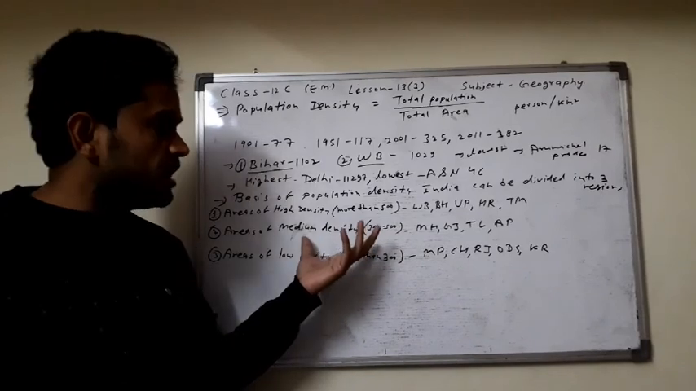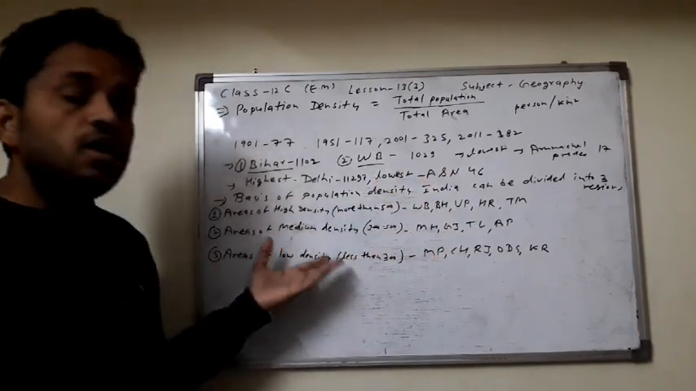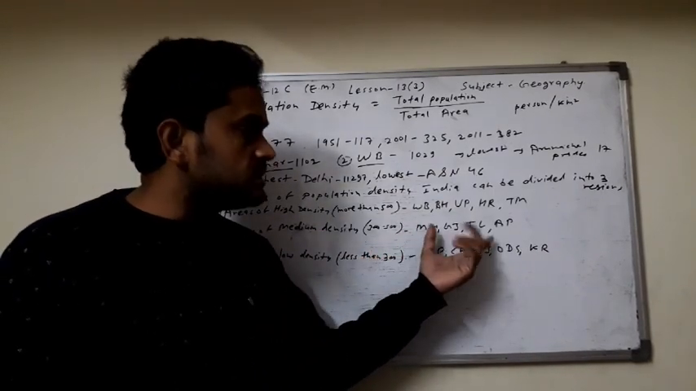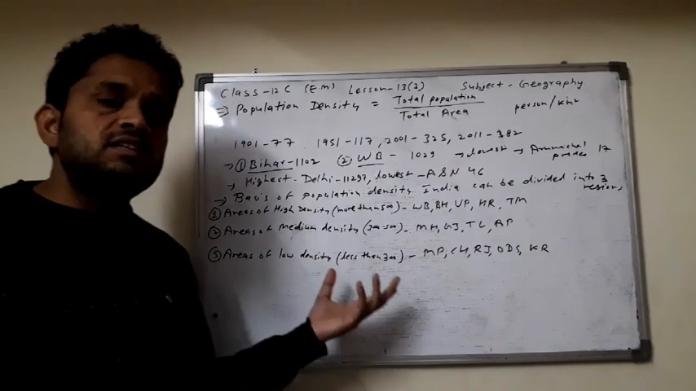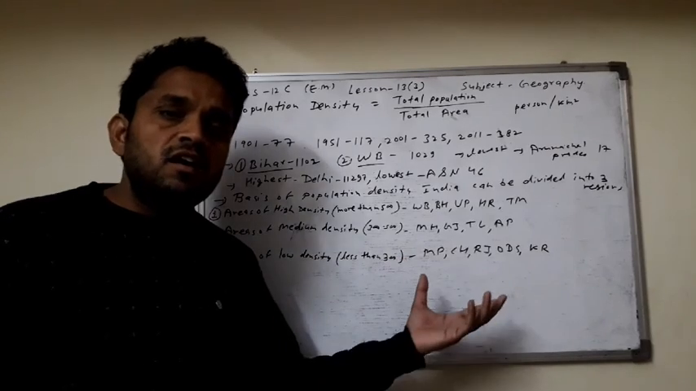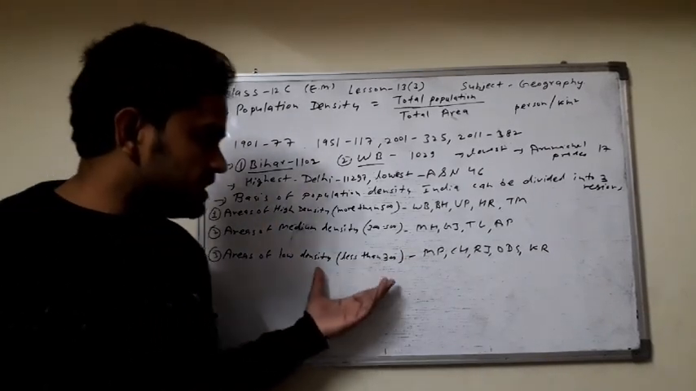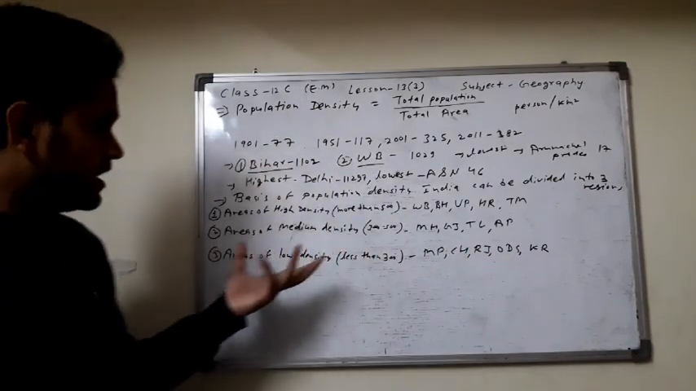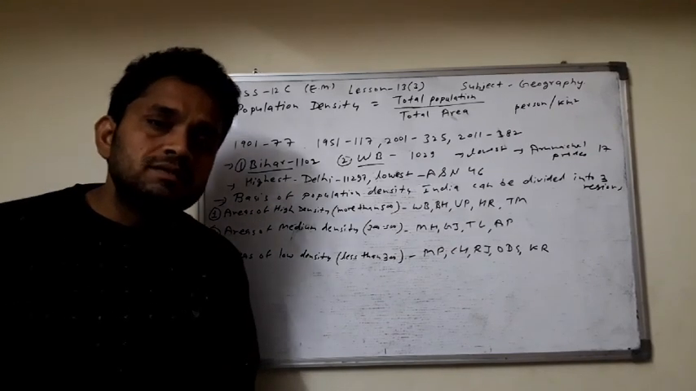And areas of medium density, approximately 300 to 500 per square kilometer, include states like Maharashtra, Gujarat, Telangana and Andhra Pradesh. And areas of low density, जहाँ पे low density मिलती है, approximately less than 300, have harsh conditions for living beings. These states, Madhya Pradesh, Chhattisgarh, Rajasthan, Odisha and Karnataka, are included in this group of areas of low population density.